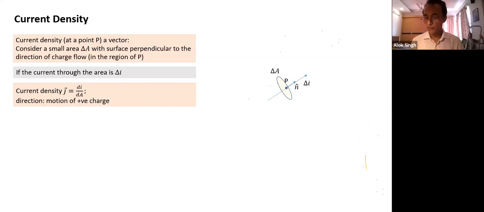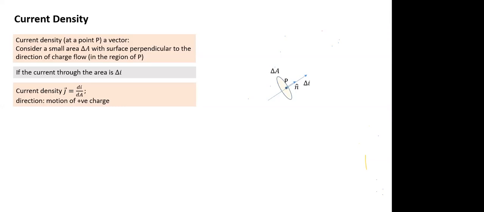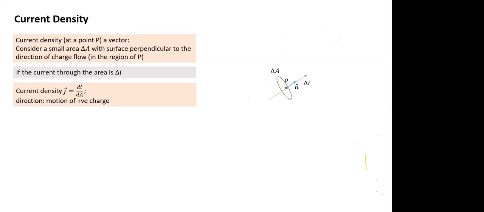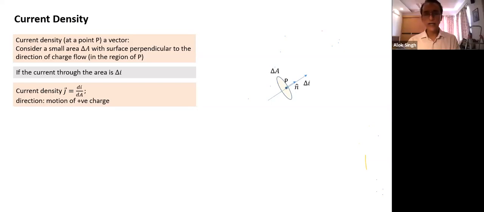First thing, what should come to mind? Current density. It's a vector quantity at a point. Yes. So, what is that equal to? I can say di by dA. It is equal to di by dA, but how should the area be taken? Area should be perpendicular to the direction of current.